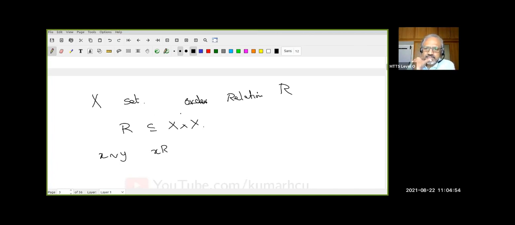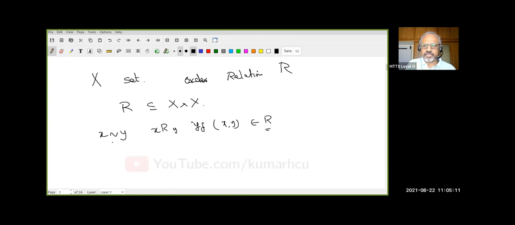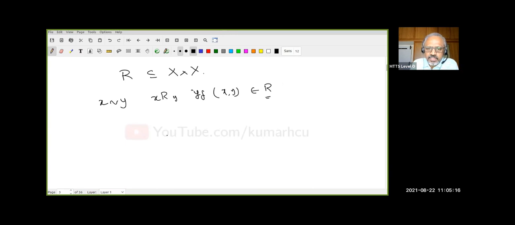So X is any set. A relation R is just a subset of X cross X. You write X is related to Y, and I read it as X is related to Y, if, by definition, the ordered pair (X, Y) belongs to R. We usually use some similar notation. One of the standard ones which you are going to use today is, let us take my set X to be R. And this R is called the relation. Let me assume that it is 0 to infinity, so that I will have only that picture.